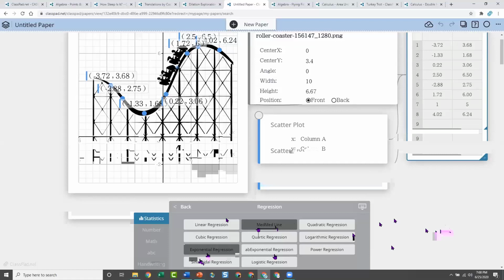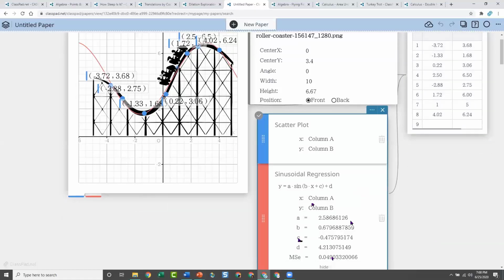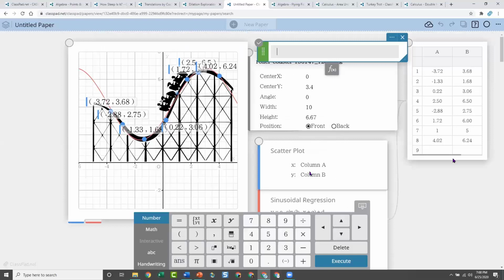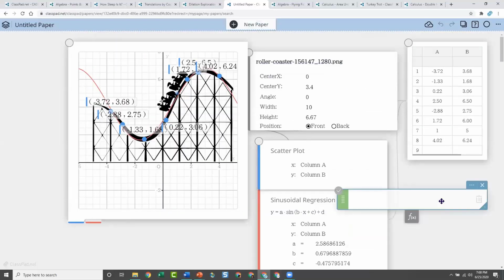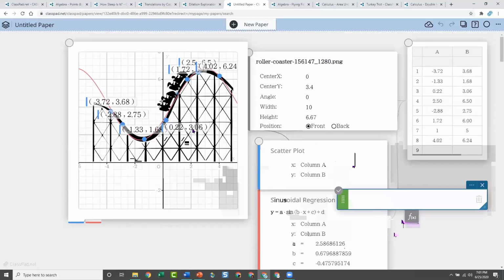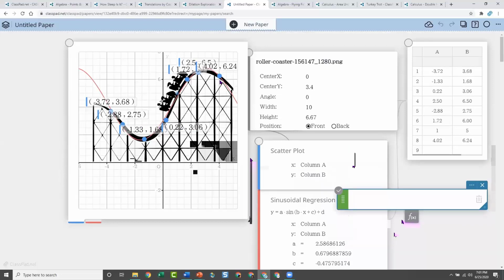When I hit it, because I'm in statistics now, I'm not doing it manually. It's not exactly right, but it's pretty close. Now you would notice when I hit that, here's my function, right? What the students could then do is take this regression and write the function out here and then try to fit it a little better than this regression because it's off a little bit, right? They could play around with the numbers, try to make it fit a little better. That's what you want them to do: how could you manipulate these coefficients to make this function fit a little better than it does right now.